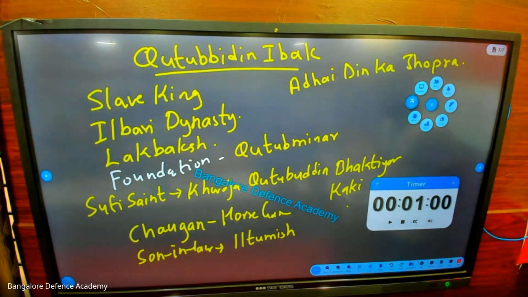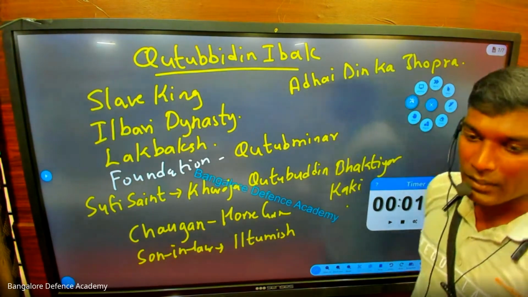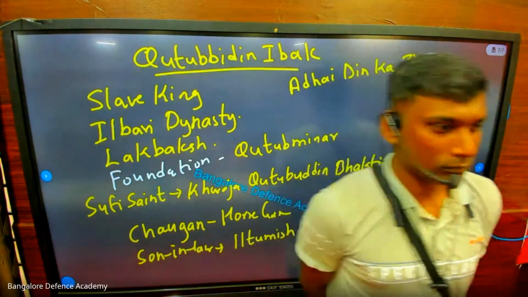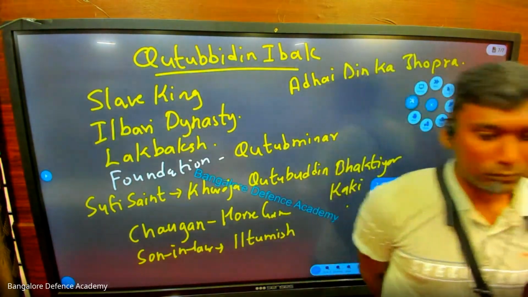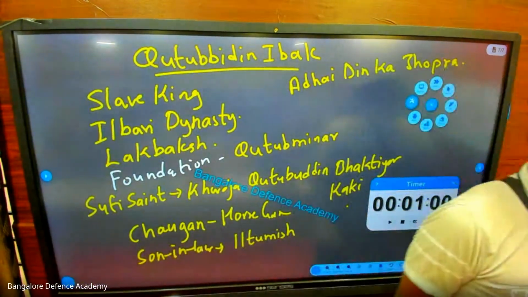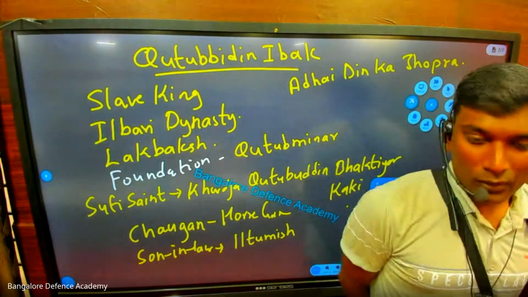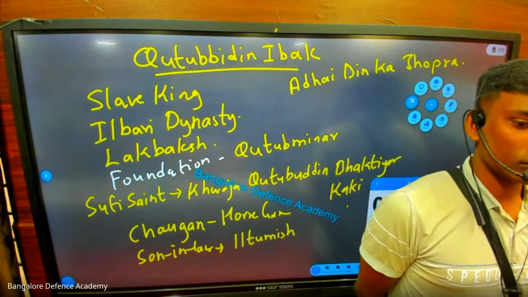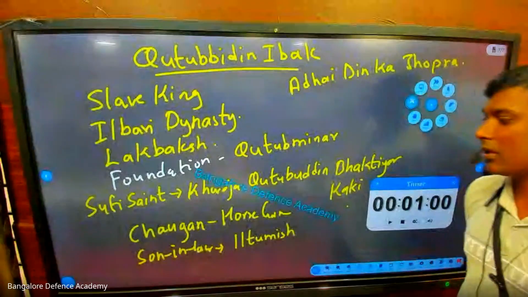Okay, ready? Who attacked India 17 times? Muhammad of Ghazni. Okay, tell me two kings who fought the Battle of Terrain. Prithviraj Chauhan and Mohammad Ghori.